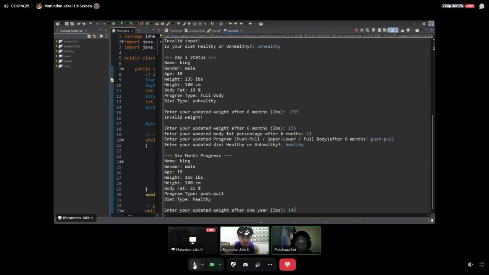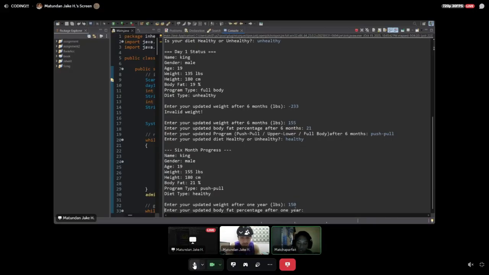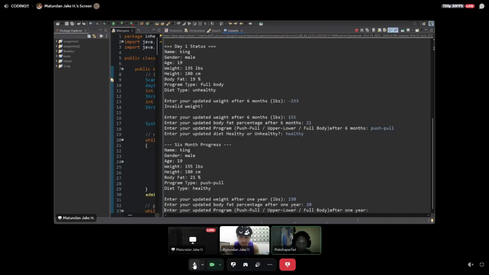And after 1 year, let's say my weight is 150 and my body fat became 20%. Now that I have a push pull program. No, upper lower.